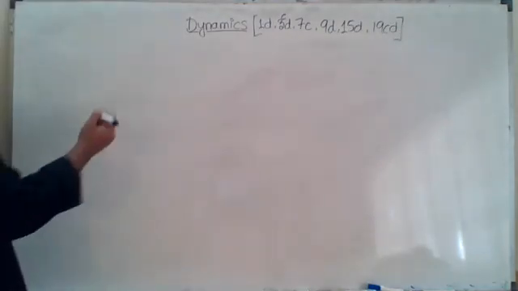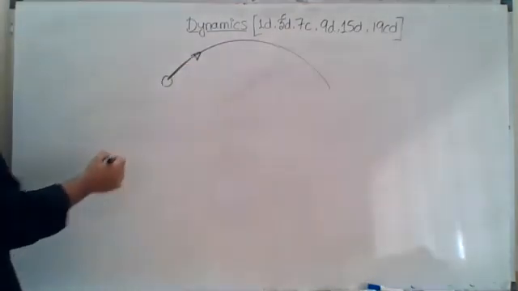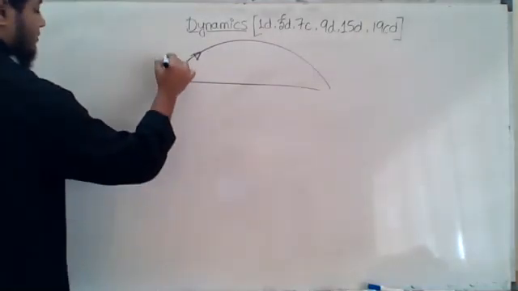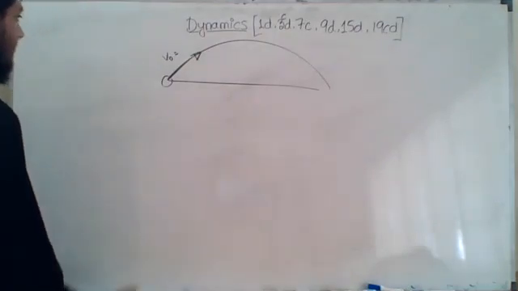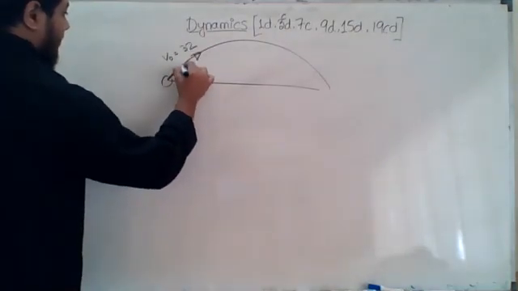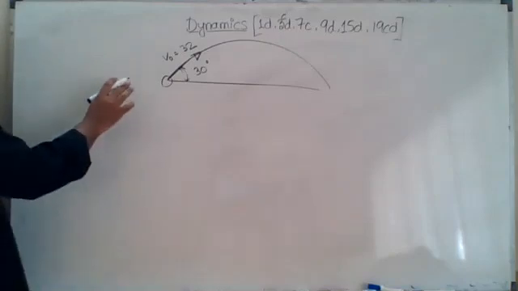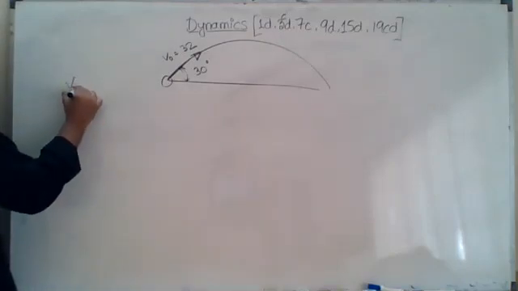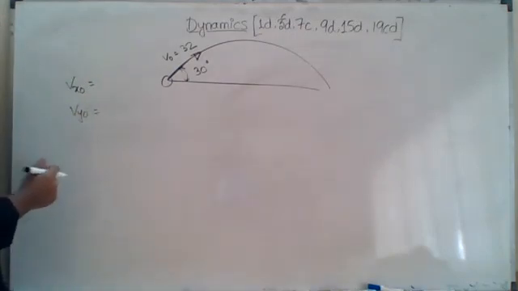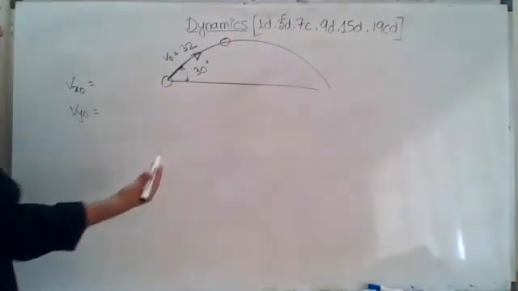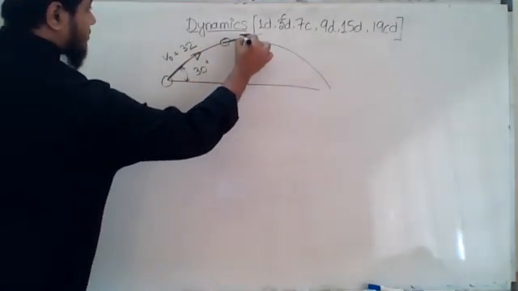So an object has been thrown from here, and we can see that the object goes like this, okay? So the initial velocity given is how much? 32, and the angle is 30 degree. Okay, fine. Now we can divide it into 2 perpendicular components, Vx naught and Vy naught. Why are we doing this? Because we need to calculate the velocity after 1.2 seconds. After 1.2 seconds, let us say the object is here, and at this point the velocity is this one.